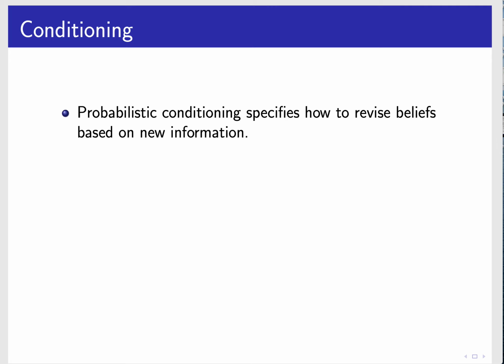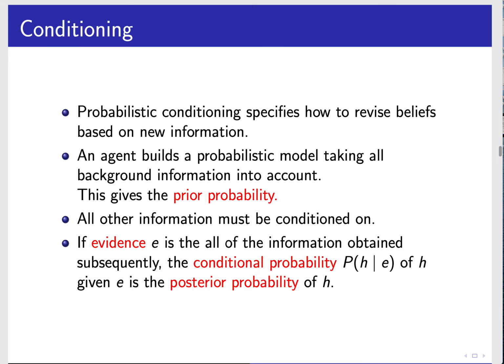The next part we need to do is what's called conditioning. Conditioning tells us how to revise beliefs based on new information. Remember, probability was a measure of belief, so now we're going to revise our belief as we get new information. An agent is going to build a probabilistic model taking all background information into account. This is what's called a prior probability. Then every subsequent piece of information, we're going to condition on. What we're conditioning on is what's called evidence.